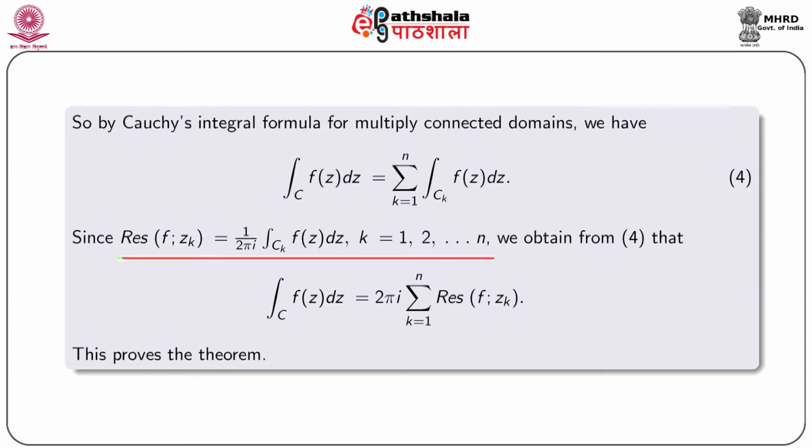Since residue of f at the point zk is equal to 1 by 2 pi i integral over Ck f(z) dz, where k equal to 1 to n, we obtain from equation 4 that integral over C f(z) dz is equal to twice pi i summation k equal to 1 to n residue of f at zk. So, this proves the theorem.